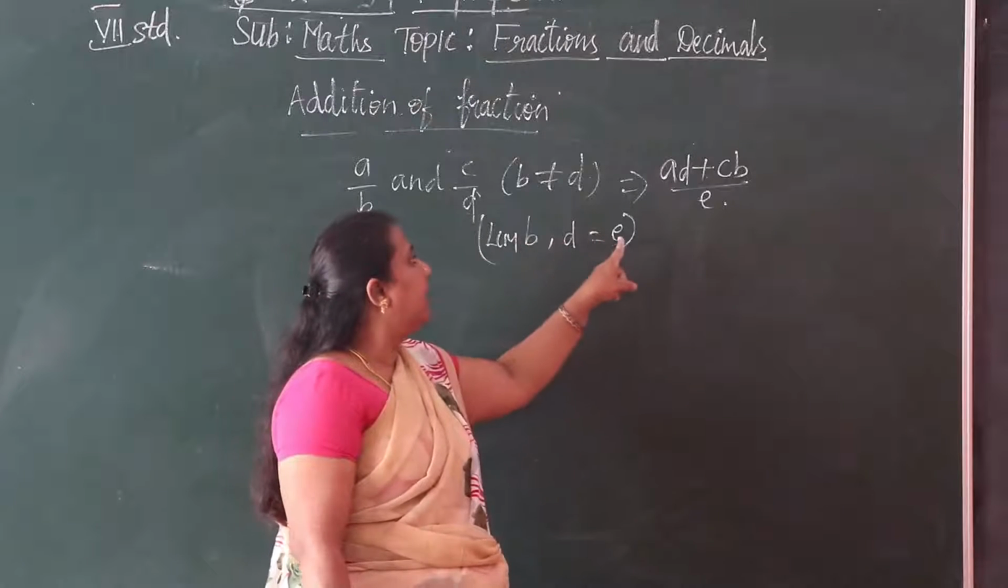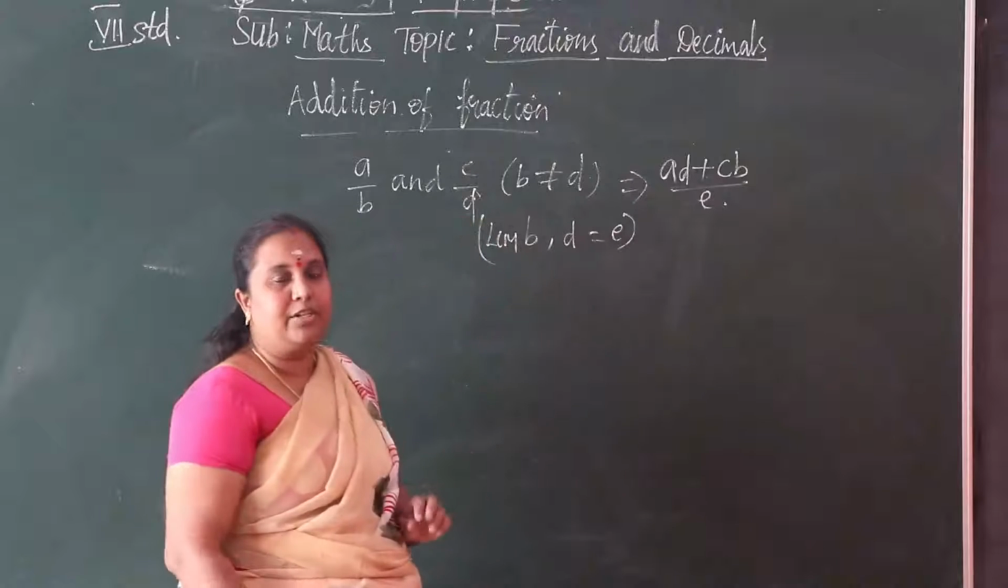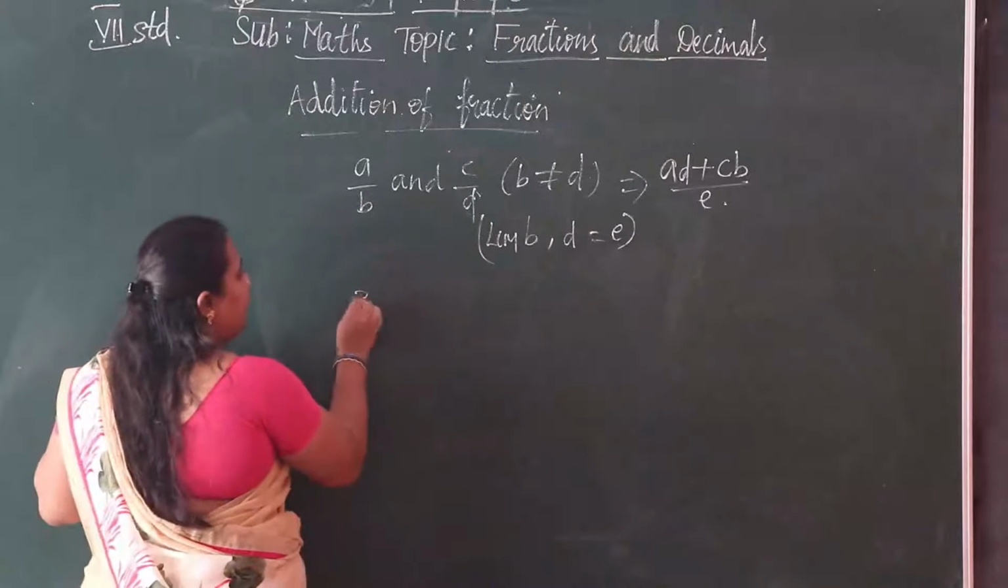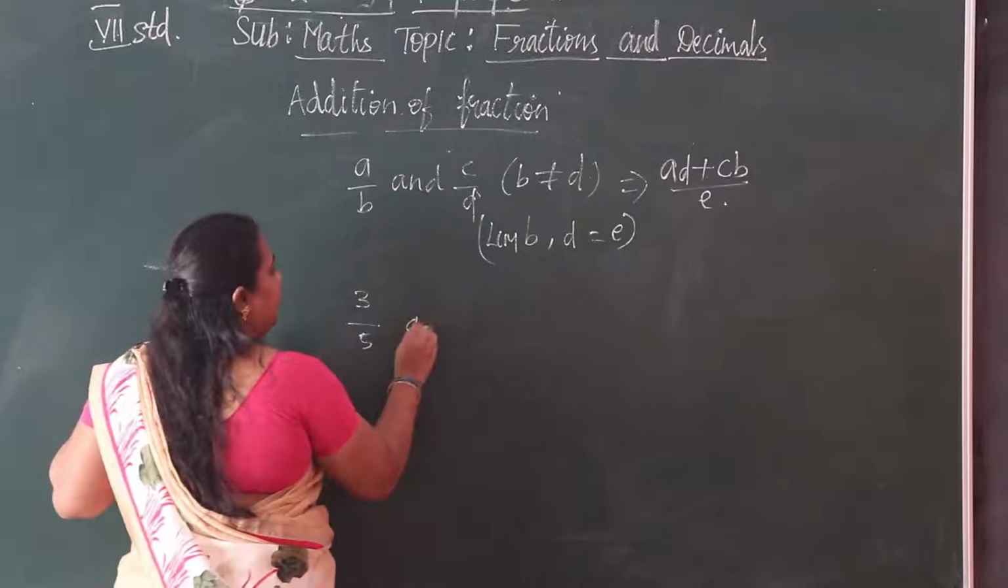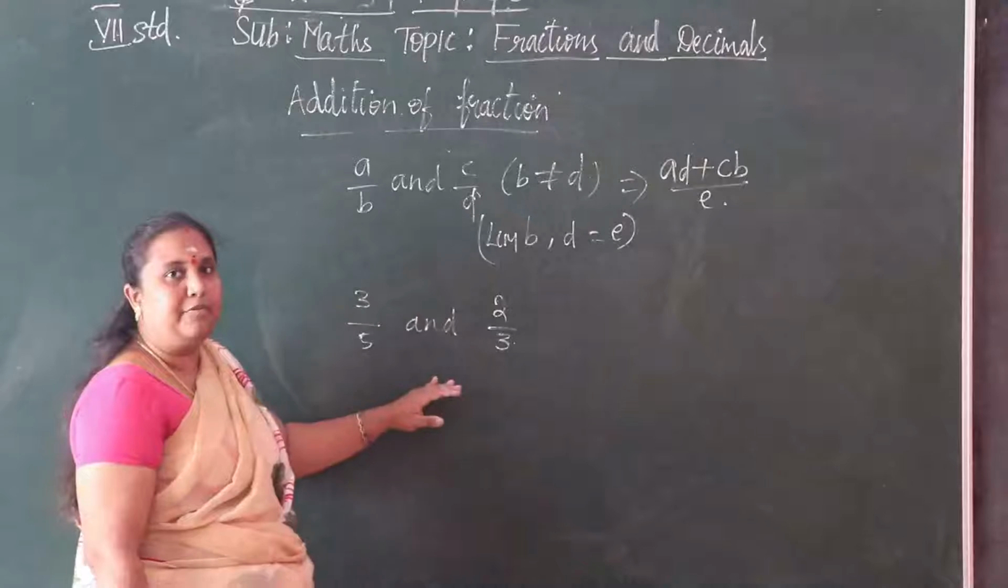Okay, B and D, the LCM is E. So we are multiplying, the cross multiplication. Let us take one example: 3 by 5 and 2 by 3. This is an easy example for you.